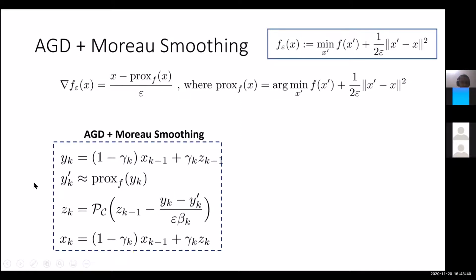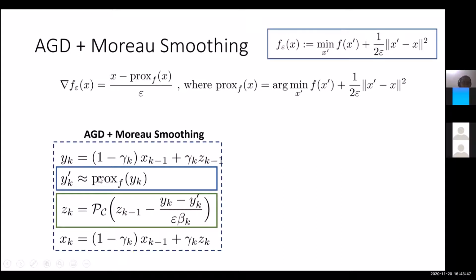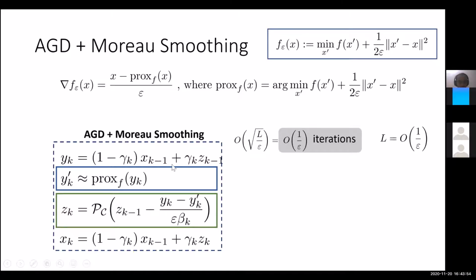Now let's try to understand this proximal step. There are two steps that are important here: the proximal step and then the projection step, right? The total number of iterations of accelerated gradient descent that's required in order to obtain an epsilon suboptimal solution for f epsilon is 1 over epsilon, because the smoothness parameter L for this smooth function is actually 1 over epsilon. So there is no dimension dependence. The number of iterations is just 1 over epsilon, right?